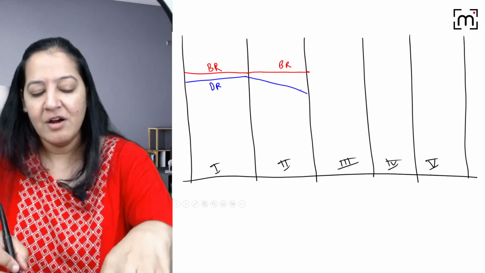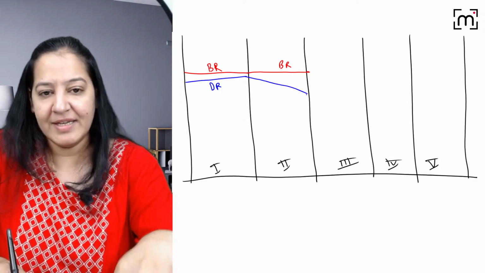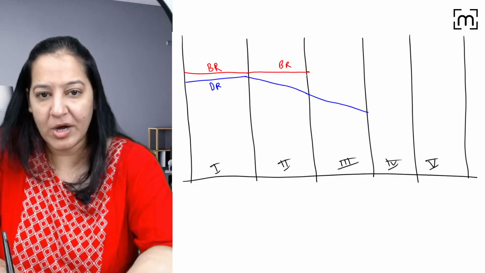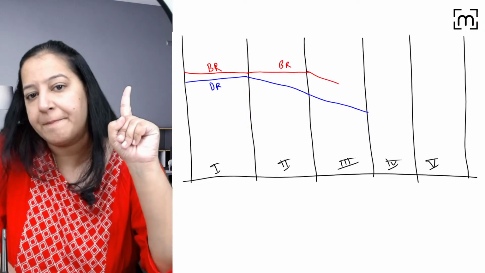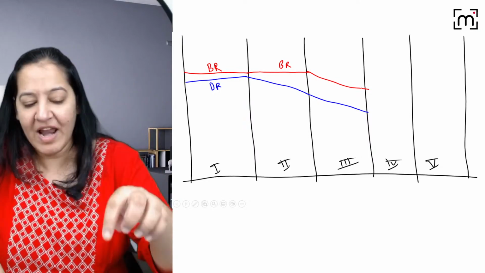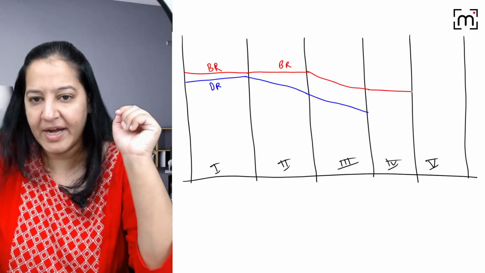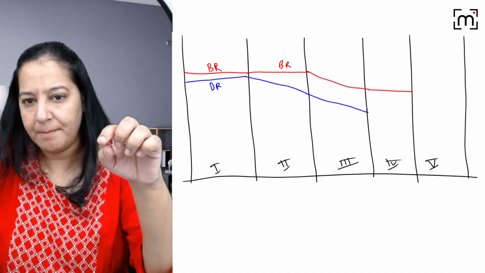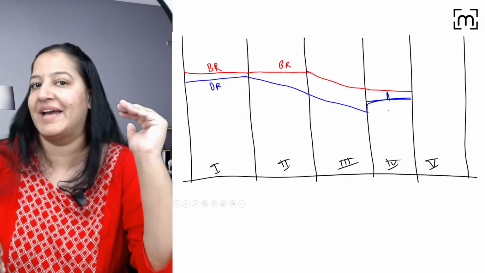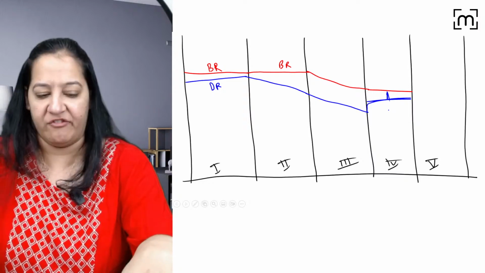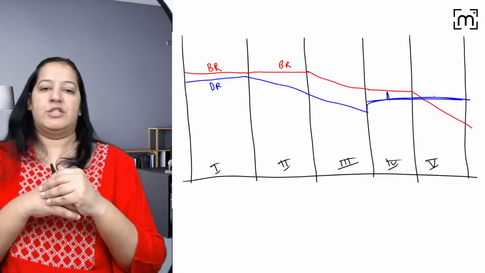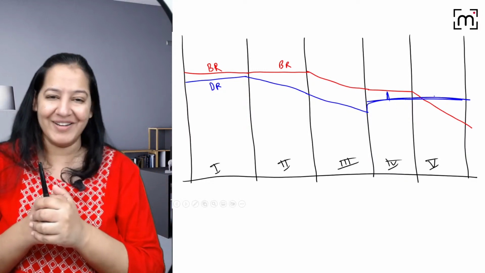You got my point? What will happen in stage 3? In stage 3, the death rate is declining even more, and birth rate first time started declining. But still the balance is not there, it is expanding. What will happen in stage 4? The birth rate and death rate become equal and opposite to each other. So they cancel each other, right? But on the lower side. And in stage 5, the birth rate is lower than the death rate. So this is stage 5. Everyone give me a thumbs up. You got it?